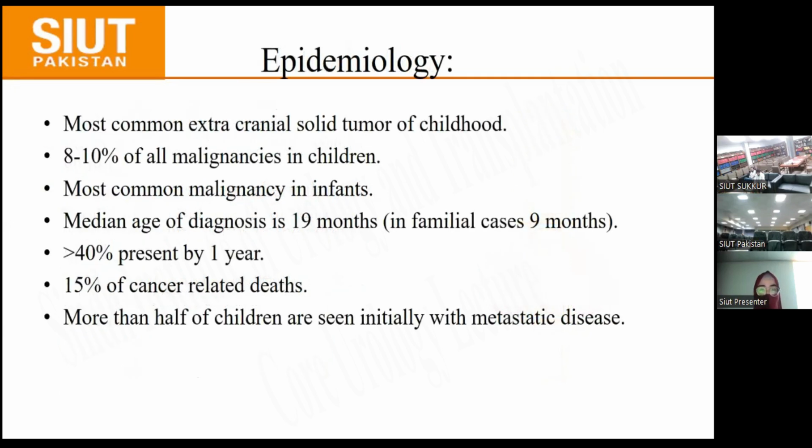Neuroblastoma is the most common extracranial solid tumor of childhood, accounting for 8 to 10% of all malignancies in children. It is the most common malignancy in infants with a median age of diagnosis of 19 months. However, in familial cases, it can be as early as 9 months. More than 40% of cases present by the age of 1 year. It is the cause of 50% of cancer-related deaths, and more than half of these children are seen initially with metastatic disease.